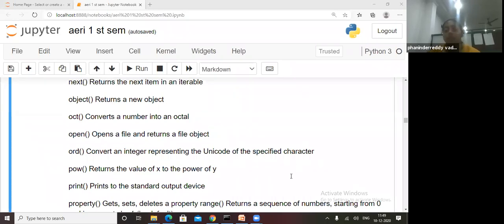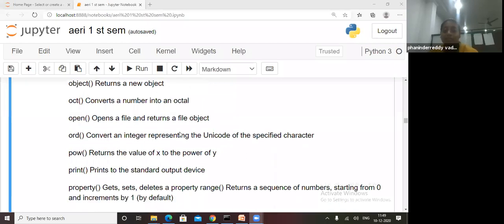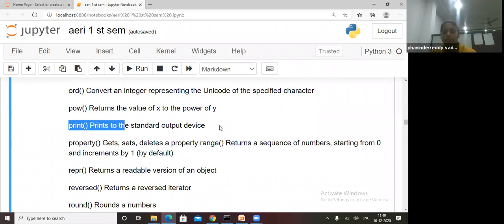Means if you write 45, how will you get it? A character. Then print, it will print to the standard output. We are using this print. Yes or no, students? Nowadays we are using this print.